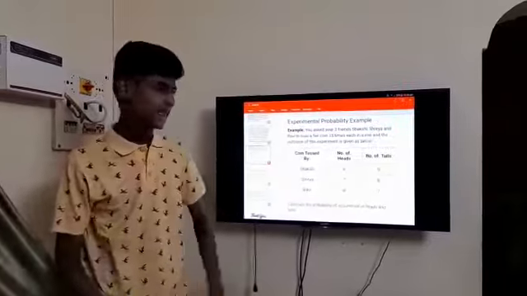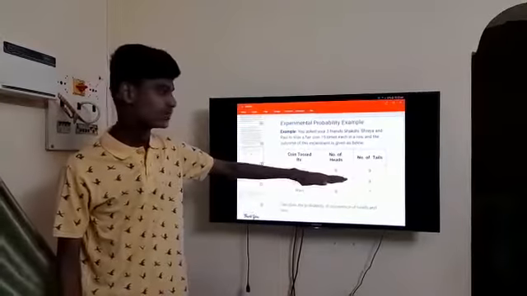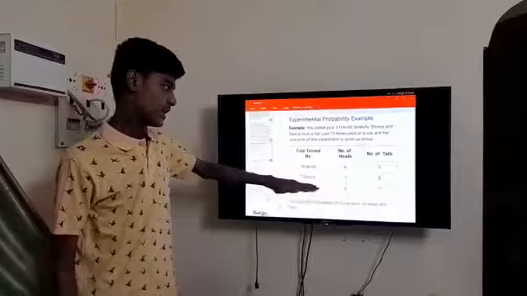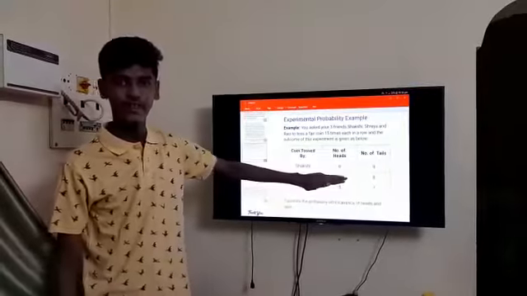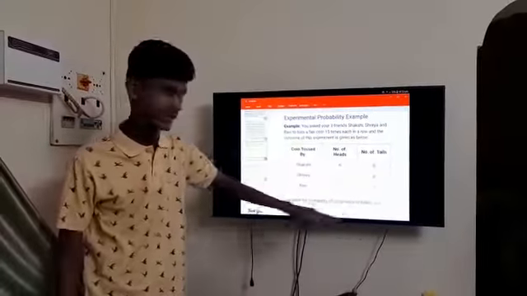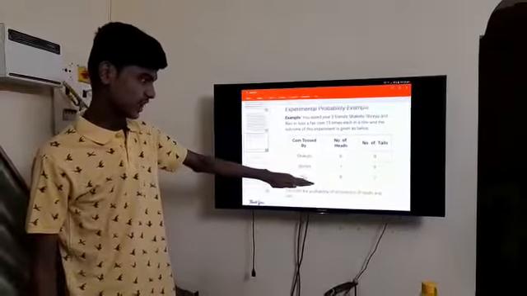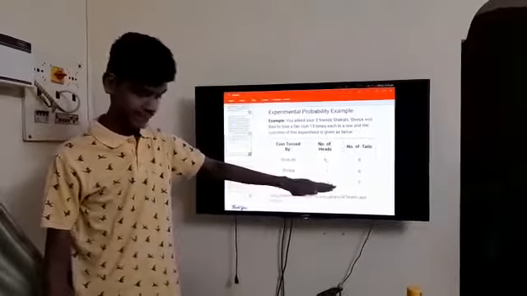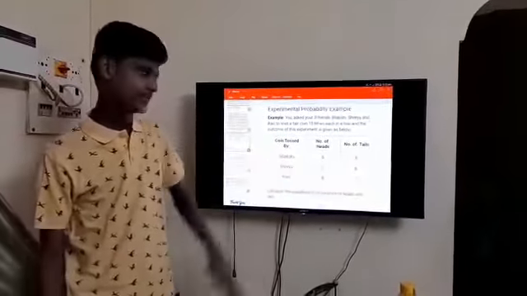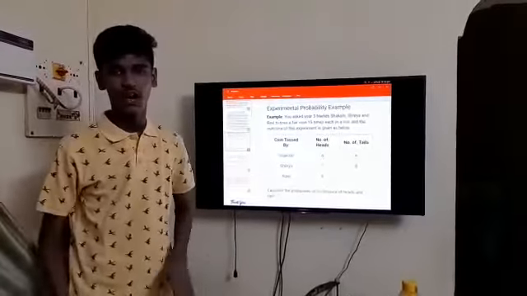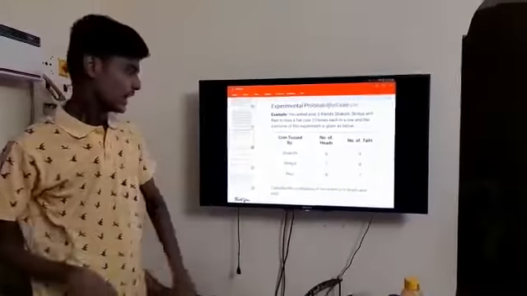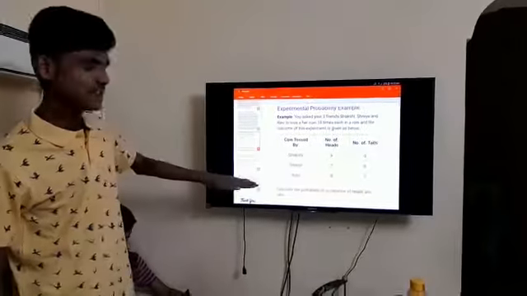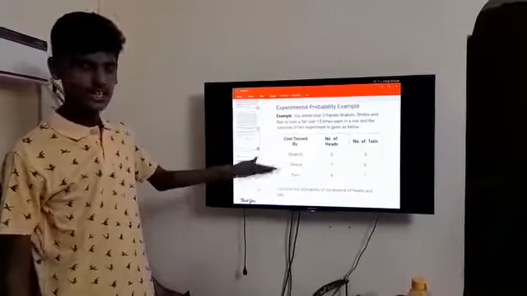Coin tossed by Shakshi: number of heads is equal to 6 and number of tails is equal to 9. Coin tossed by Shreya: number of heads is equal to 7 and number of tails is equal to 8. Coin tossed by Ravi: number of heads is equal to 8 and number of tails is equal to 7. Calculate the probability of the occurrence of heads and tails. I calculated and mentioned the readings and observations in the next slide.